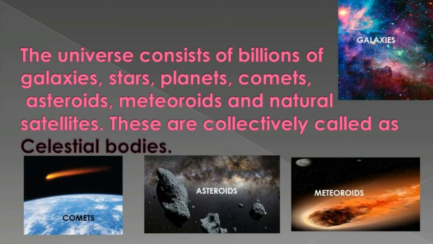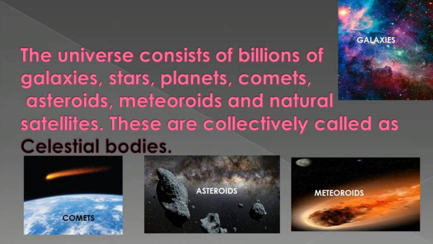The universe consists of billions of galaxies, stars, planets, comets, asteroids, meteoroids and natural satellites. These are collectively called celestial bodies. Look at the picture of galaxies. It's a huge cluster of stars.